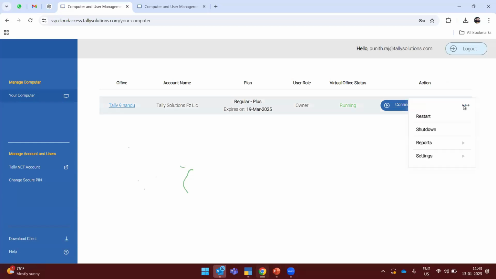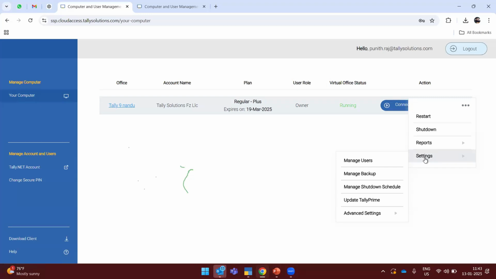Here, if you want to restart your machine, there is also shut down. If you want to shut down your system at a particular time, you can do that. Under the settings, there is manage user. Once the admin gets the credentials, he will log in to this portal, and he also wants to create other users as well. So if you have a 4 user pack, you have to make sure the other 3 users are created here.